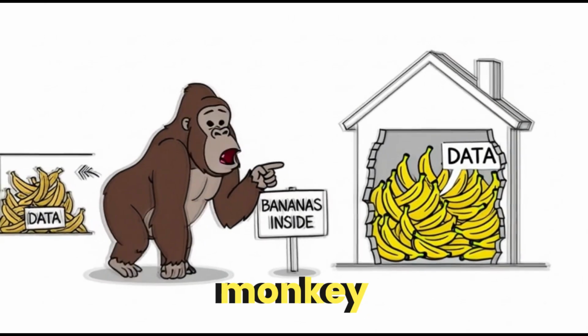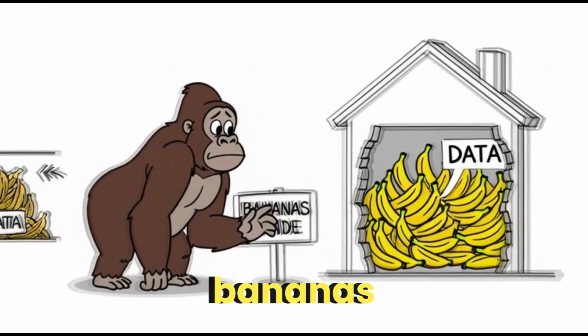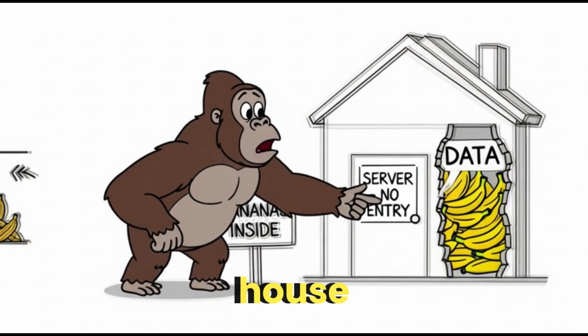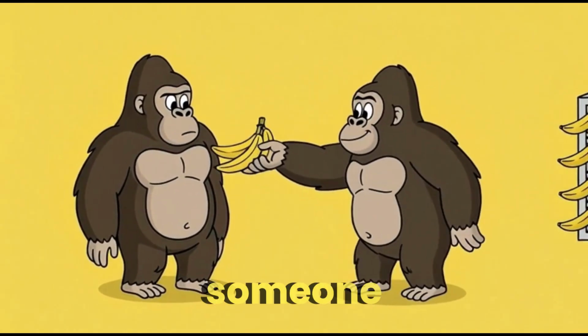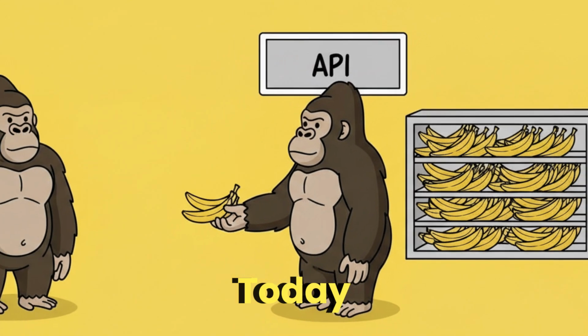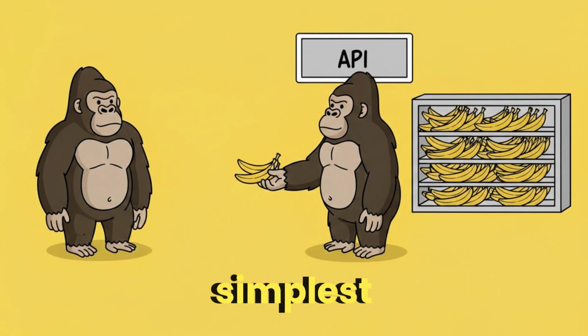Imagine you're a monkey. You're hungry. You want bananas. But the bananas are inside a house. You can't just walk in. You need someone to bring them to you. That someone is the API. Today, I'll explain what an API is in the simplest way possible.